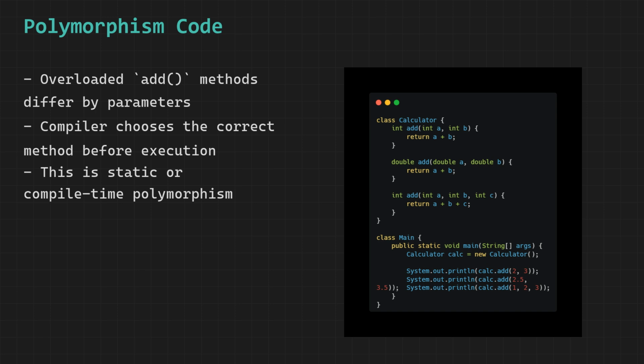The third call passes three integers, 1, 2, and 3. The compiler sees three int values and matches this call to the third version of add. The result is 6. The final output is 5, then 6.0, then 6, each on a new line. What is important to understand here is that the compiler makes all of these decisions before the program ever runs. It looks at the arguments in each call, finds the matching version of add, and locks in that decision at compile time. This is exactly what compile time polymorphism through method overloading means.